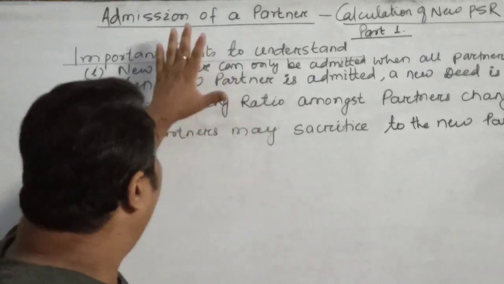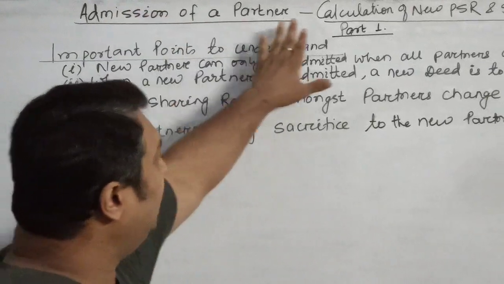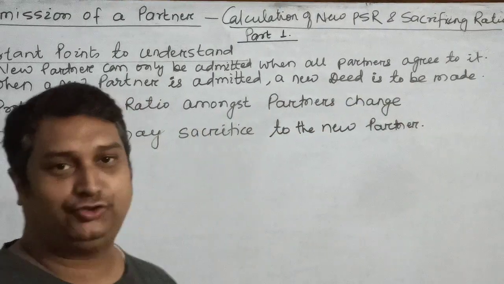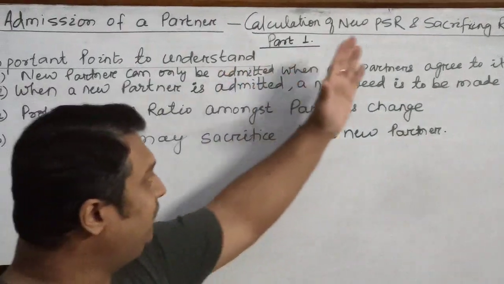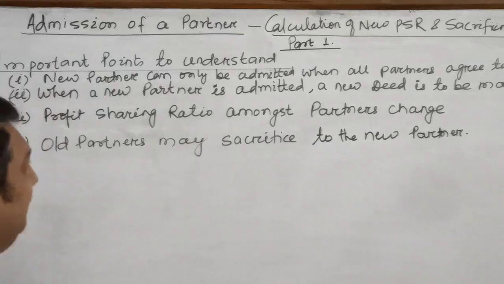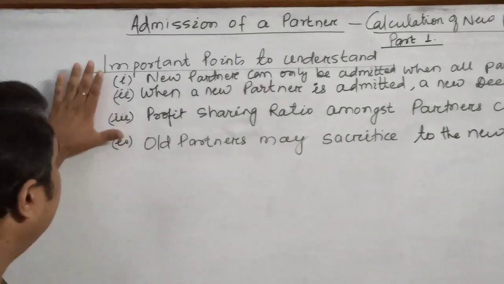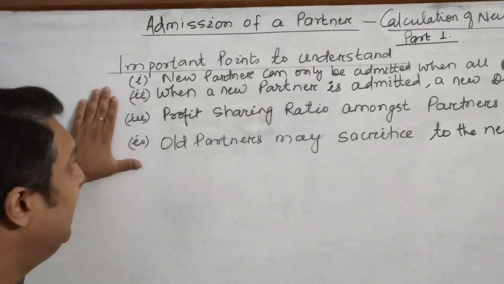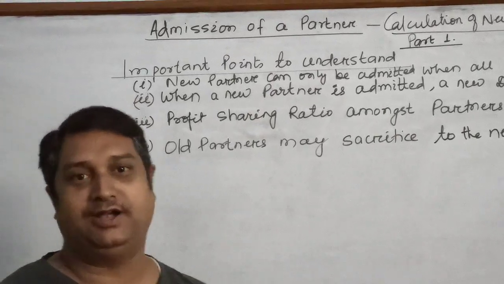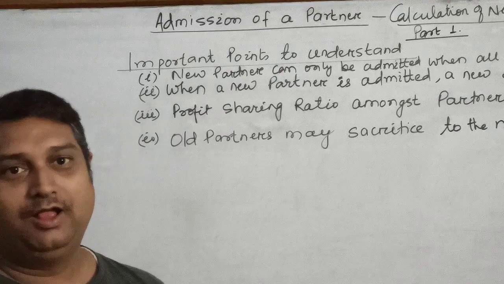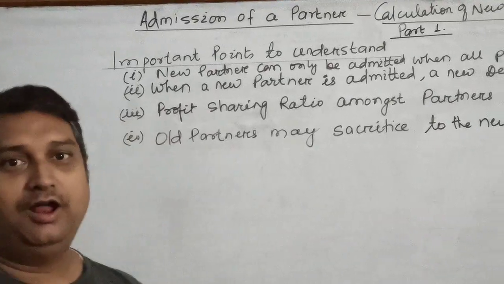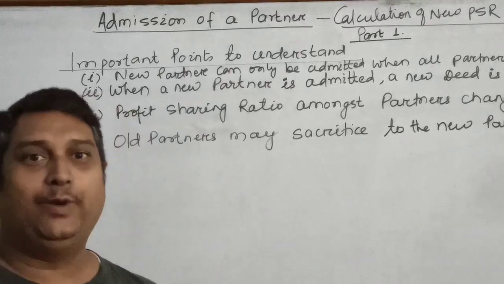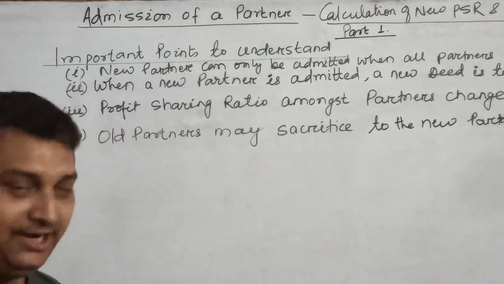Our matter of discussion today is the calculation of the new profit sharing ratio and the sacrificing ratio. But before we go on to this particular topic, there are certain general understandings and instructions which we must be very clear about regarding the admission of a new partner. Generally, a new partner can only be admitted when all the partners agree to it.